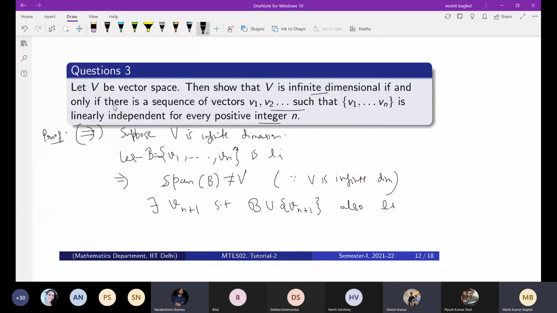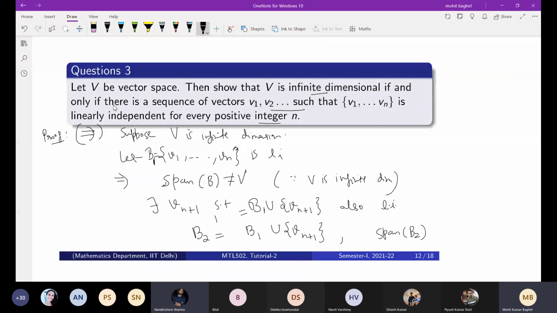Okay, that is the argument you have to give: the span of B is not V. Here you have used the hypothesis that V is infinite dimensional. Then call this set B1, and define another set B2, that is B1 union Vn plus 1. Repeat the argument again: the span of B2 is not V.